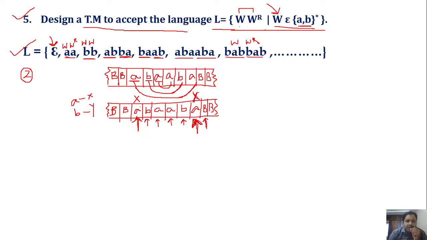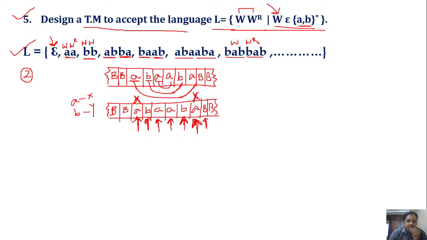I have to move the head towards left until I get the first symbol which I marked with x, without changing the symbols. While moving left, we got b, keep it as b itself. Then move towards left, we get a, keep it as a itself. Then b, keep b as it is. Then next x. So we reached the first character which we have marked as x. It indicates that the comparison of the first symbol has been done.